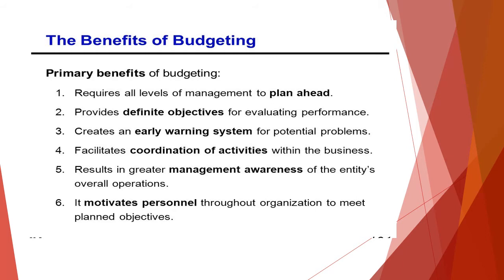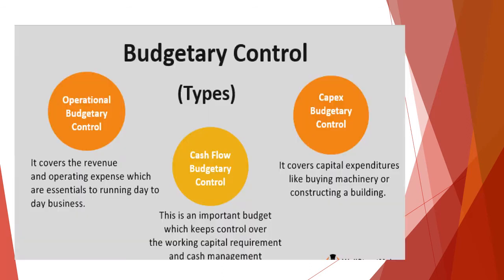The master budget will give management a greater awareness, and it initiates some motivation among the personnel, because they are attaining the planned objectives. Because of these communicated plans, it is easy for them. So the personnel are motivated in order to achieve the plan.